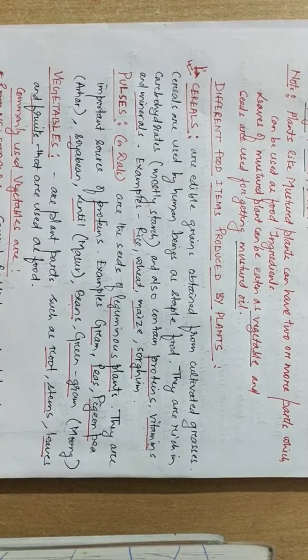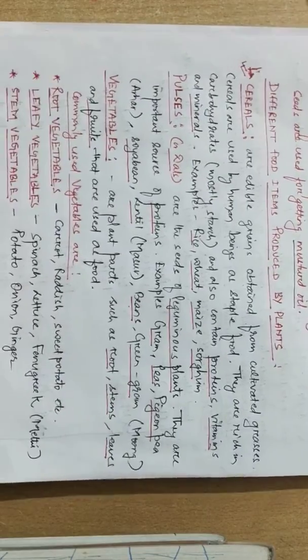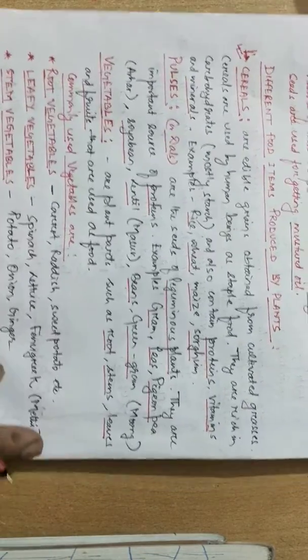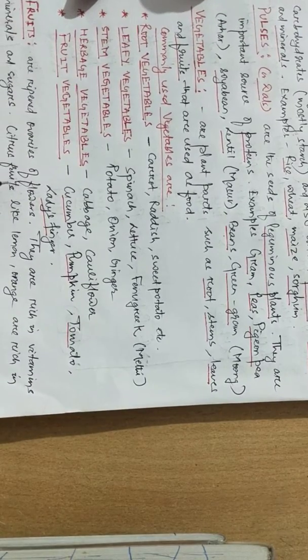Then the next food item which we obtain from plants is fruits. We can say fruits are a type of ripened ovaries of flowers.